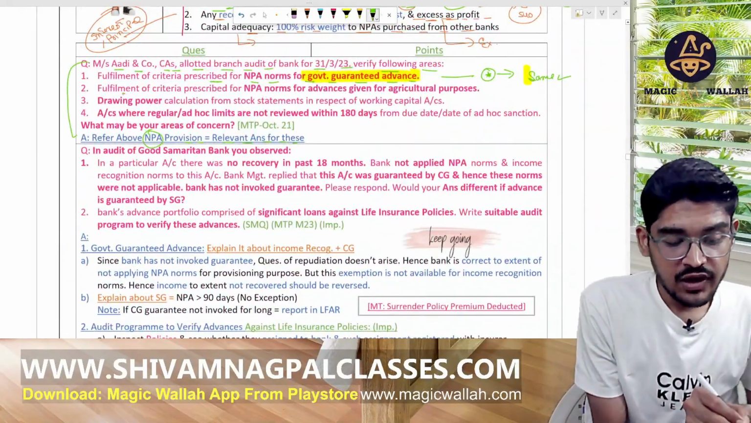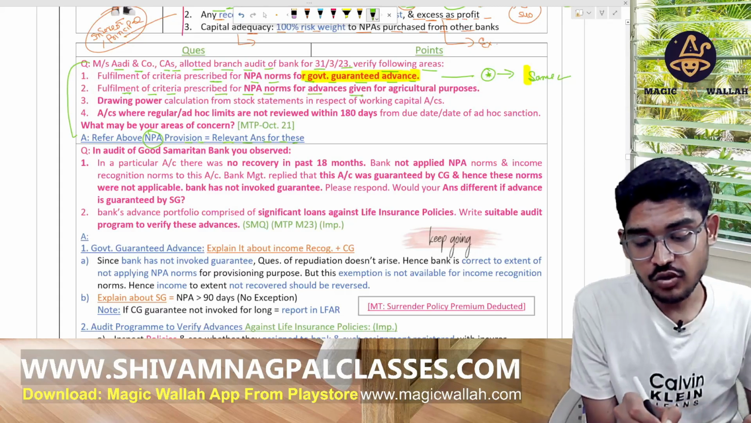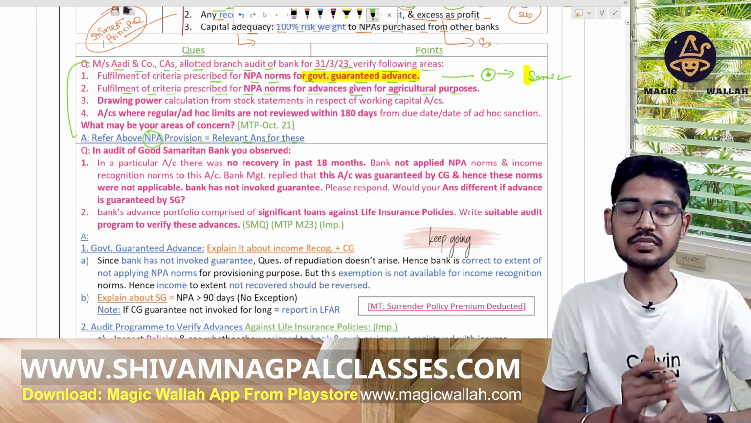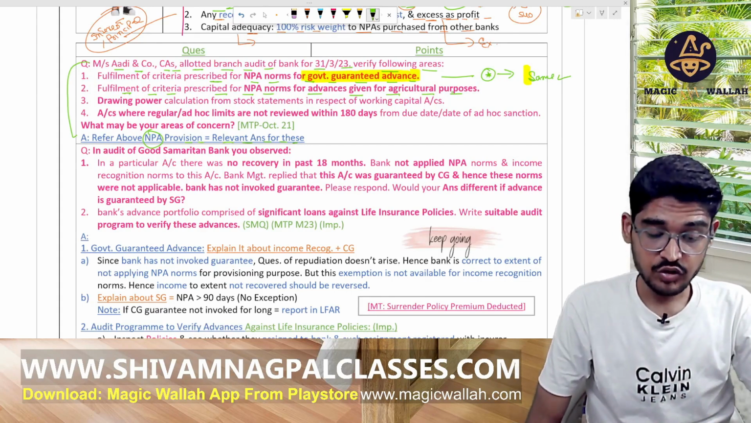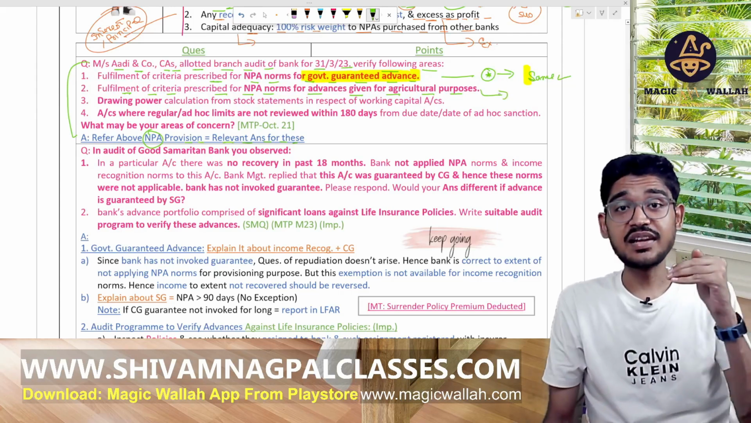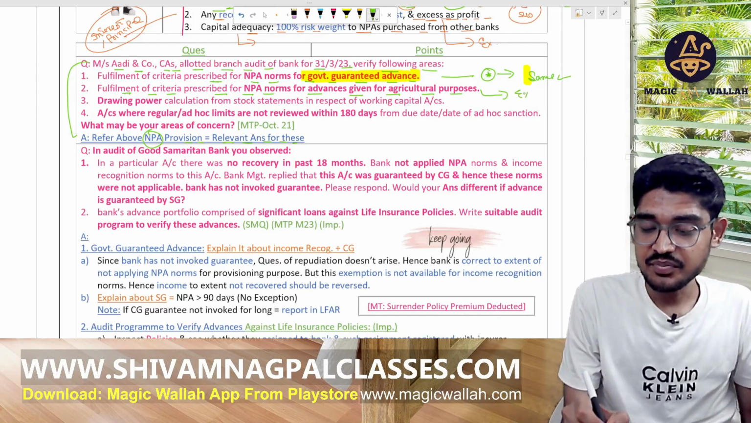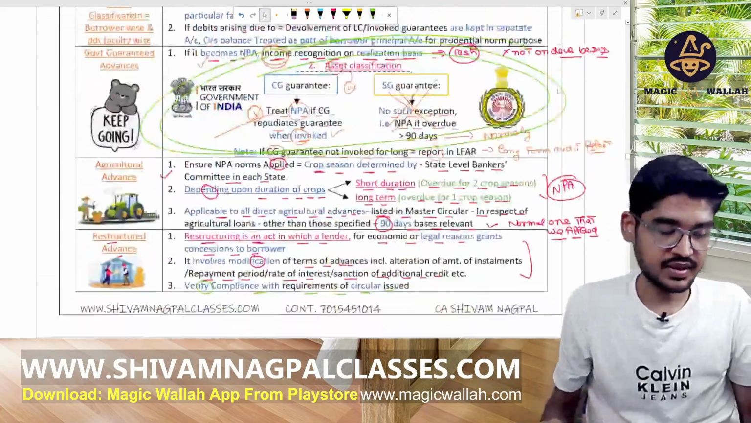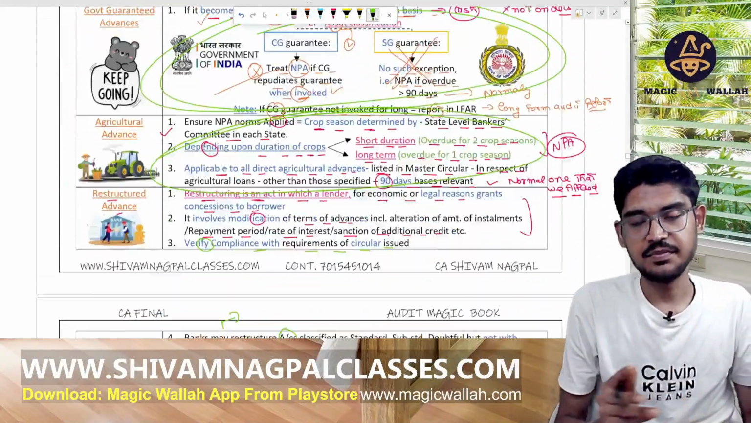Now, fulfillment of the criteria prescribed for the NPA norms for the advances given for agriculture purpose. It can be for 1 crop season, or for 2 crop seasons. So explain them. Same as the earlier answer.